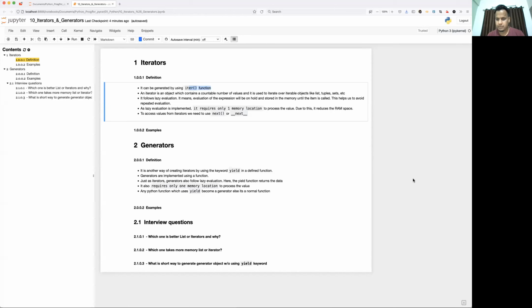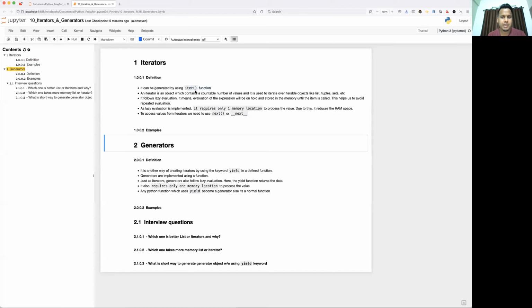Today I'm going to talk about a very important Python concept, that is iterator and generator. Why is it important? Because it is very frequently asked in interviews. Okay, so let me share my screen. We'll see what iterators are, what generators are, and their examples, followed by some interview questions. So let's see what iterators are.